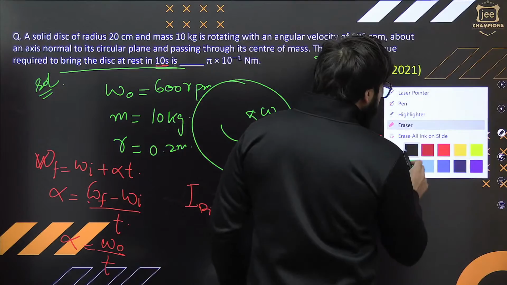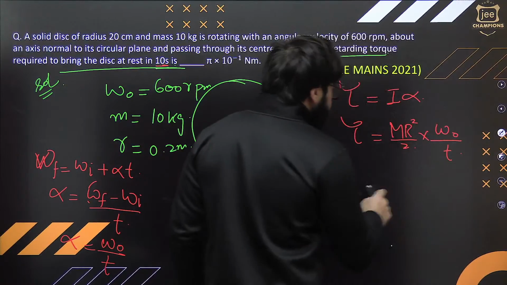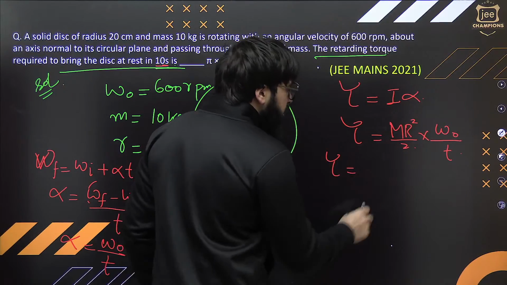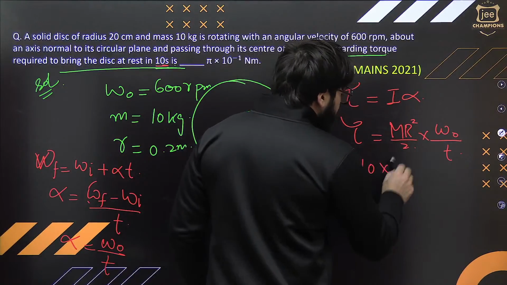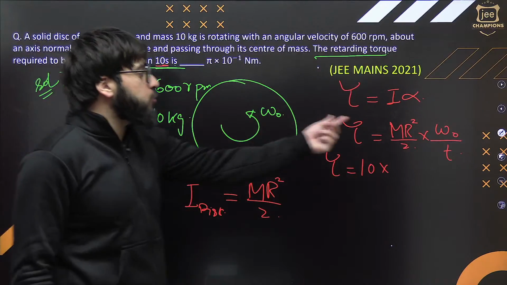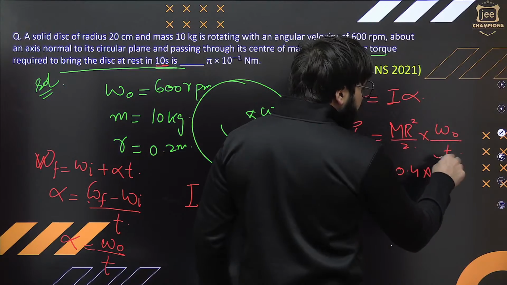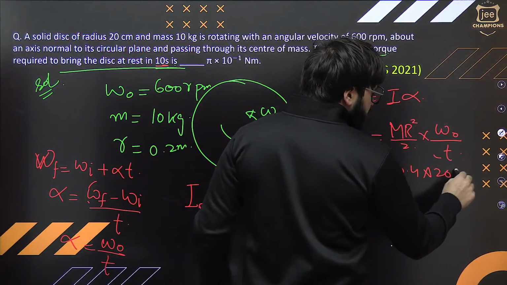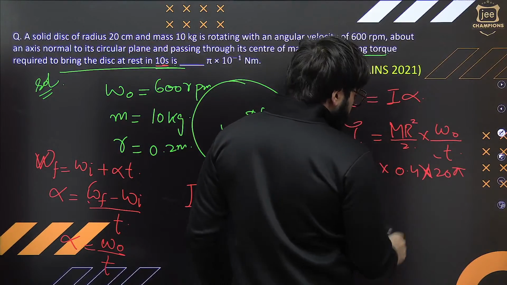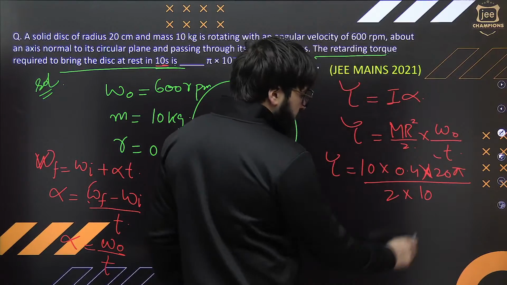Now can you just tell me what we can write afterwards? You'll say, sir, now it is very simple. What is the mass of this disk? You'll say, sir, that is 10 kgs. Multiplied by radius, that is 0.2 square, I can write 0.4 exactly. Multiplied by omega, that is 20 pi, upon 2 into time, after 10 seconds this will come to rest.